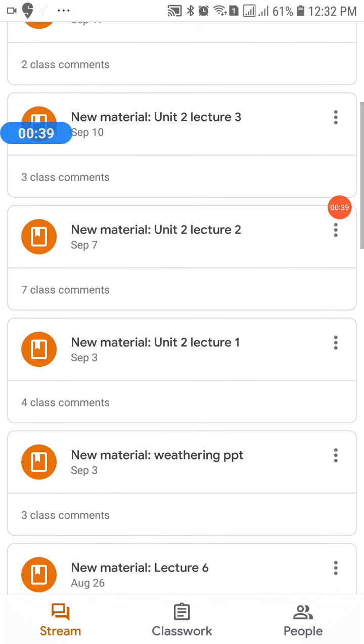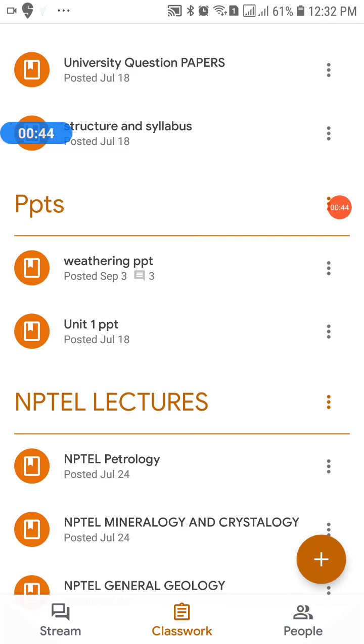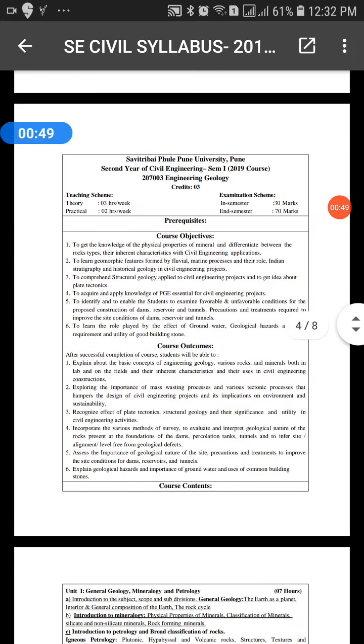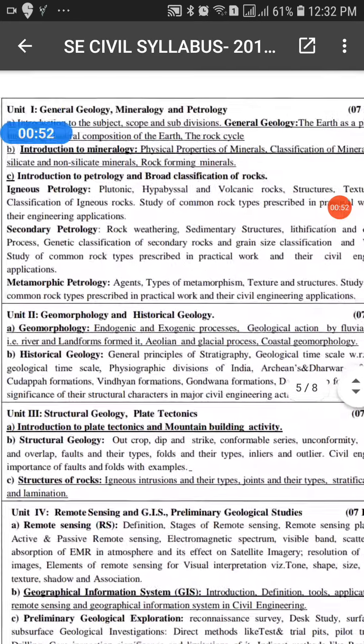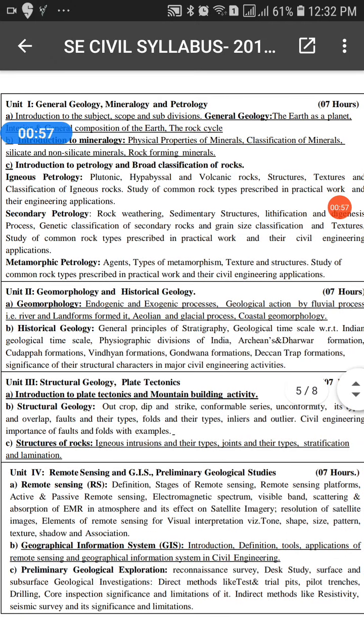See, in Google Classroom I have uploaded the syllabus. So I'm going to the syllabus. See here, unit 2, B part, historical geology: general principles of stratigraphy and some time scale of Indian time scale, which I mentioned in the last lecture. So today we'll cover this geologic time scale and physiographic divisions of India.